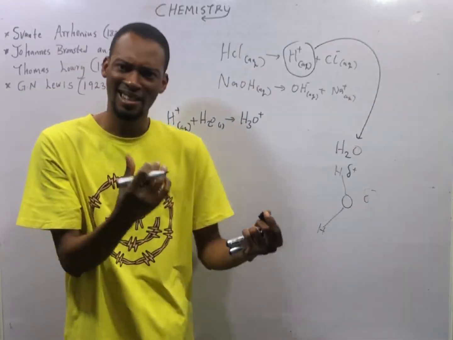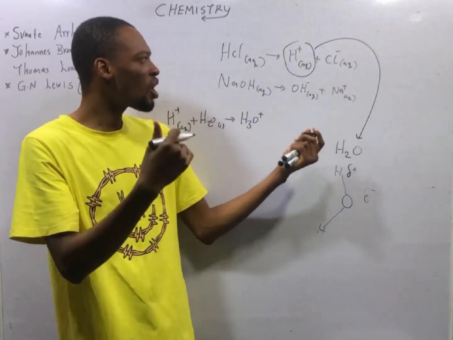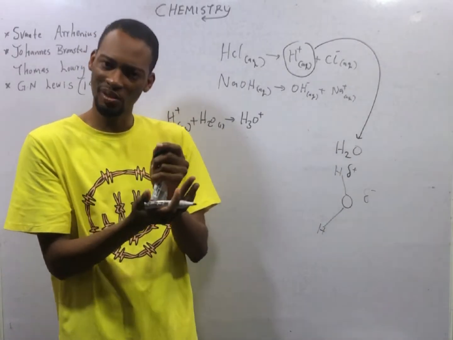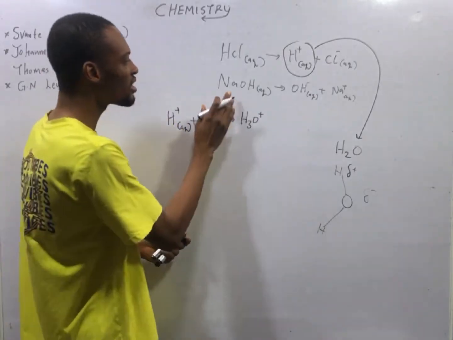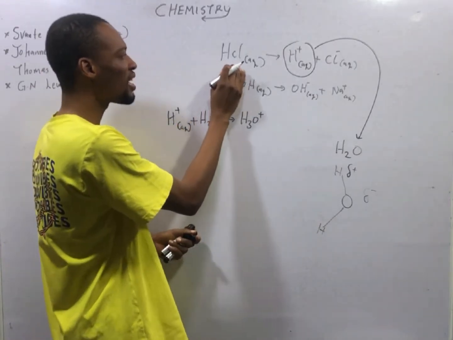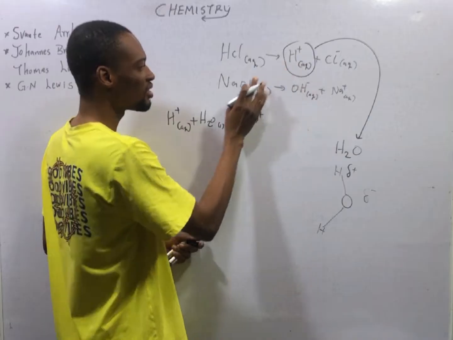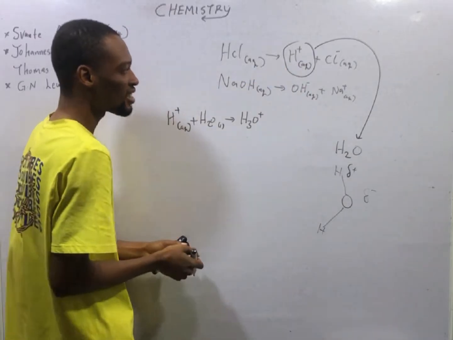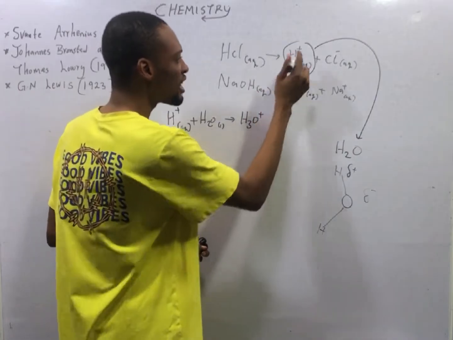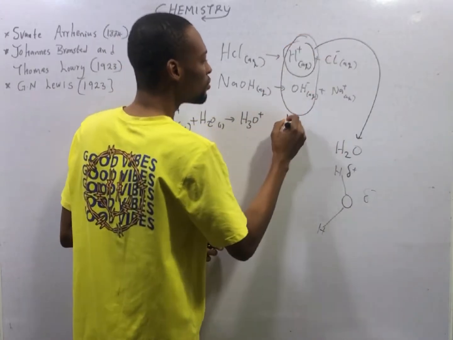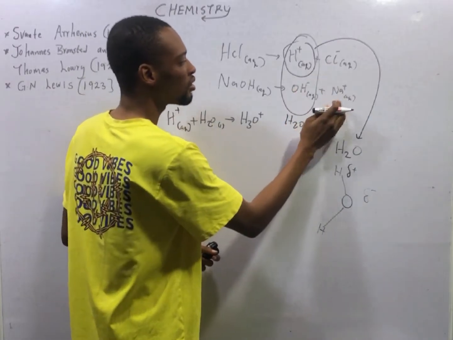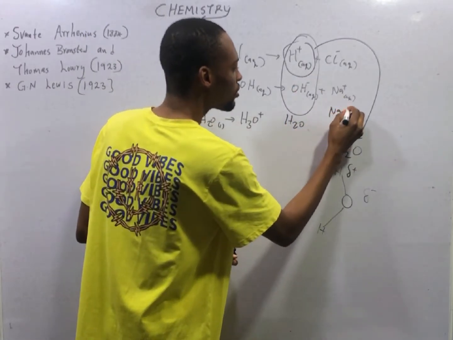Now look at something very, very important. When an acid reacts with a base, salt and water are formed. That process is referred to as neutralization. In this case, if the acid produces hydrogen ion and the base produces hydroxide ion, the hydrogen ion and hydroxide ion will combine to form water, while the chloride ion plus sodium ion will combine to form salt, sodium chloride.